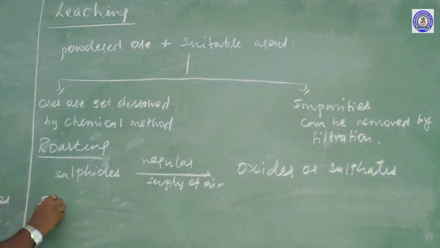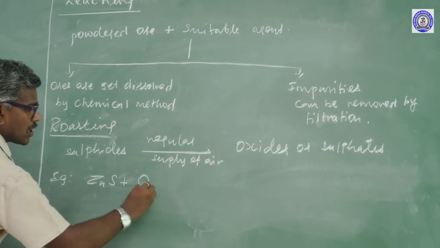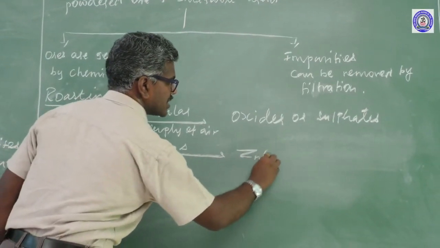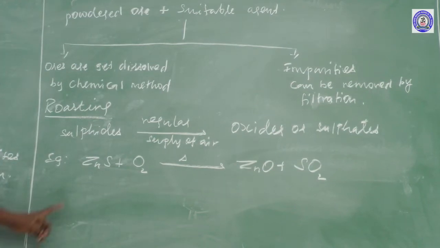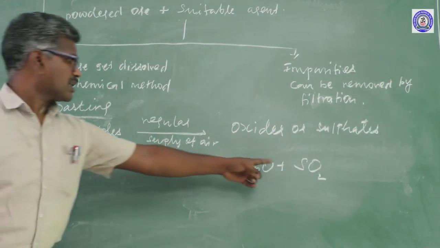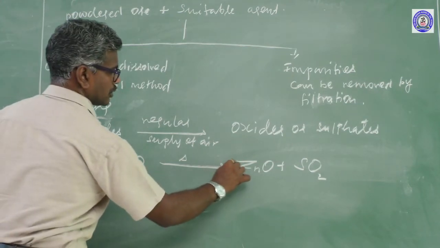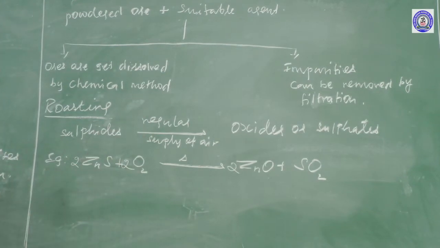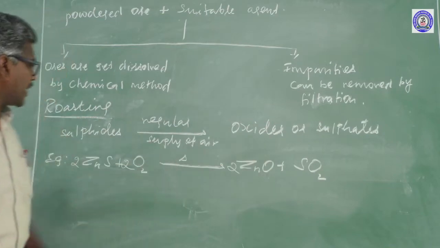Best example, zinc sulfide treated with oxygen and heated to form zinc oxide and SO2. Sulfur 1, oxygen 2 times, 2 oxygen on both sides. Sulfide ore is converted into oxide or sulfate.